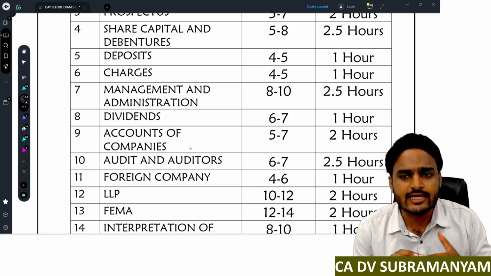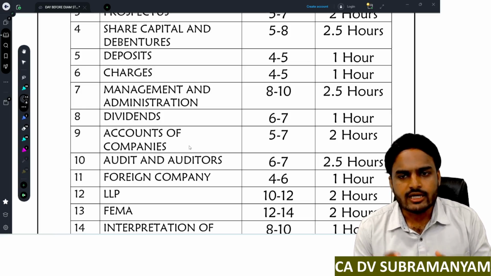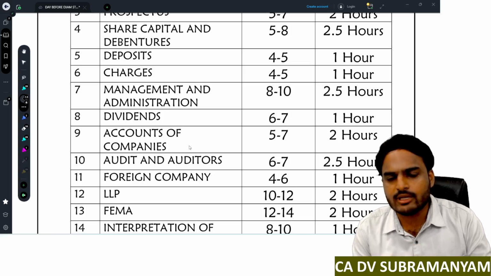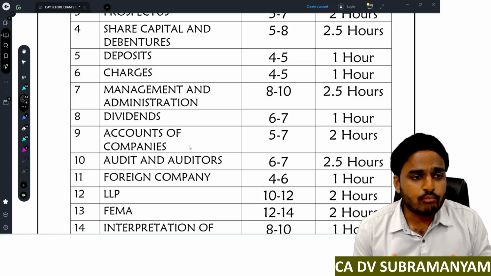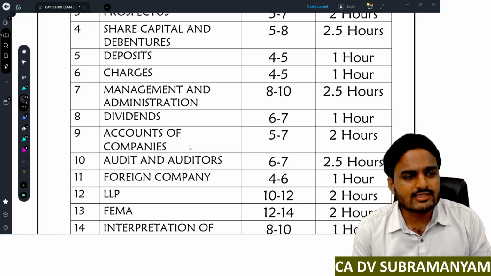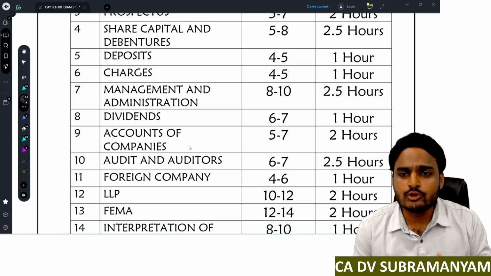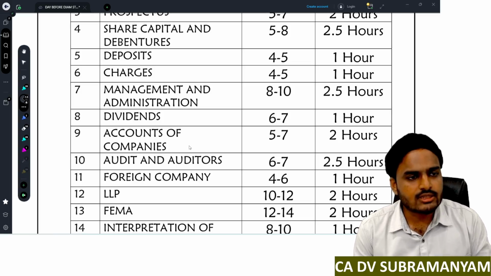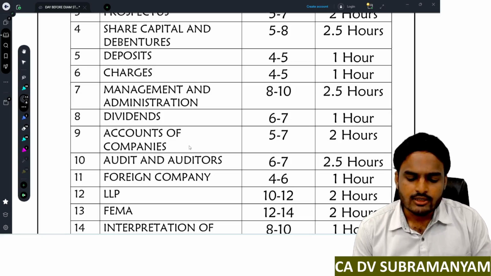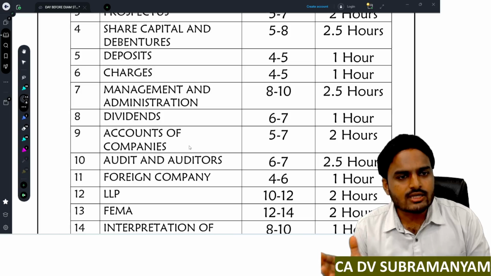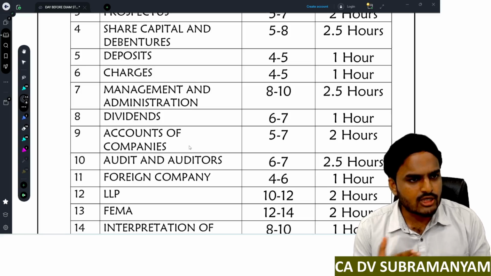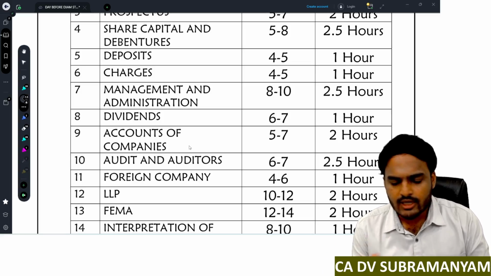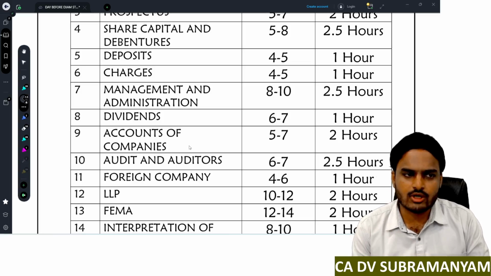Next one, conditions for acceptance of deposits from members, conditions for acceptance of deposits from public, and then punishment for contravention of these provisions. And a more important point is monetary limits, to what extent a company can accept deposits, and the tenure of deposits. From a multiple choice question point of view, yes, these are the important concepts. Clear? The expected weightage is 4 to 5 marks and the revision time limit is 1 hour. Next one, charges. Similar to deposits, the revision time is 1 hour and the expected weightage is 4 to 5 marks.